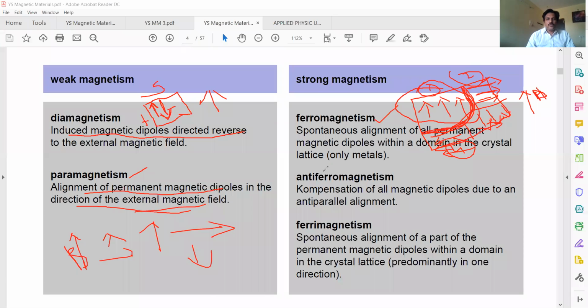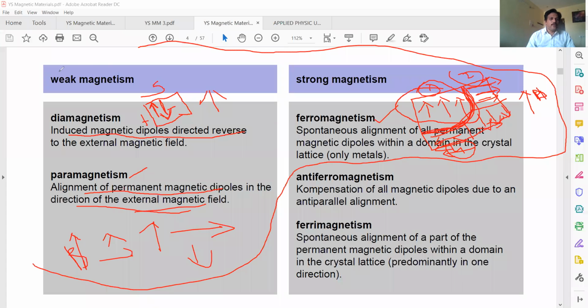In our syllabus, we are constrained to the classification of these three: diamagnetic, paramagnetic, and ferromagnetic materials. What are the examples of these materials? Which material shows this magnetism? We need a few examples from the periodic table. Our periodic table represents these elements.